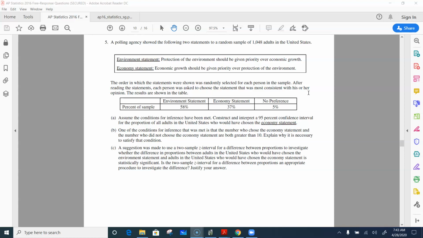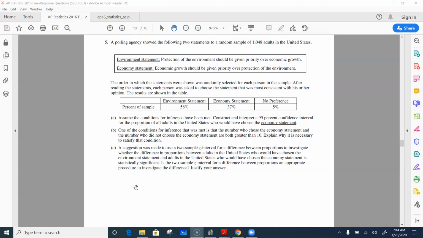Okay? So what they want us to do is construct and interpret a 95% confidence interval for the proportion of adults who would have chosen the economy statement. Okay? So the first thing I want to ask you is what's our point estimate, or p hat, for that parameter. Okay, so hopefully you looked above there and you can see our point estimate, or our p hat, should be 37% or 0.37.